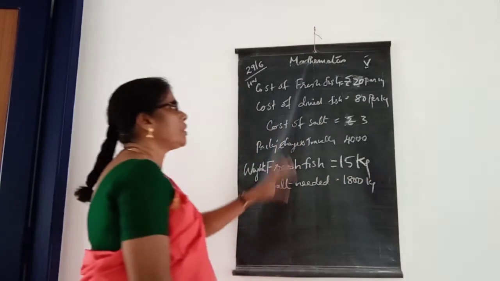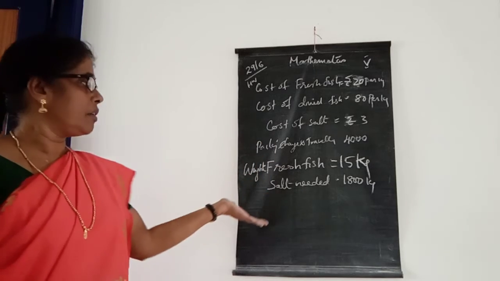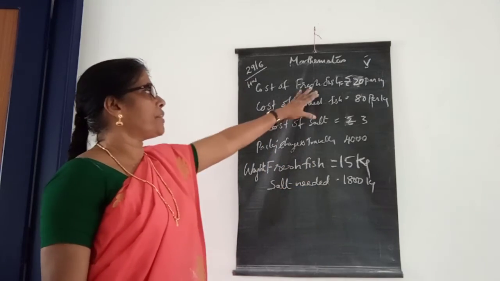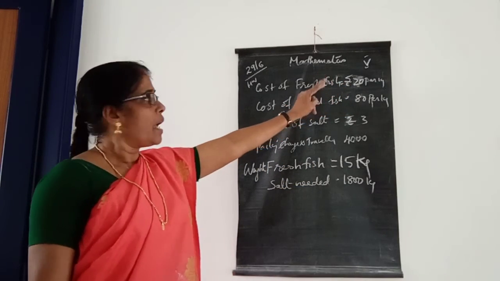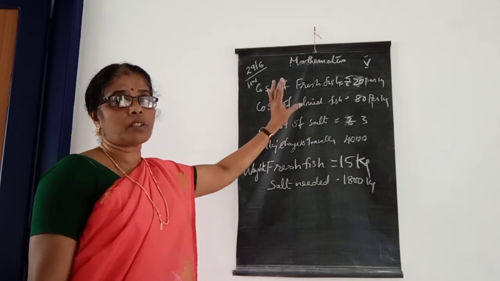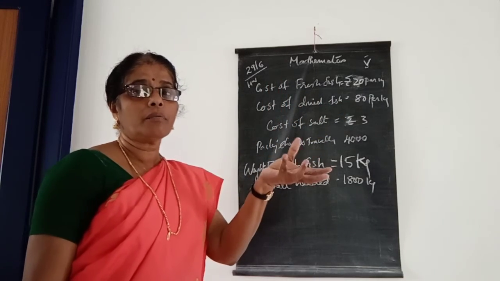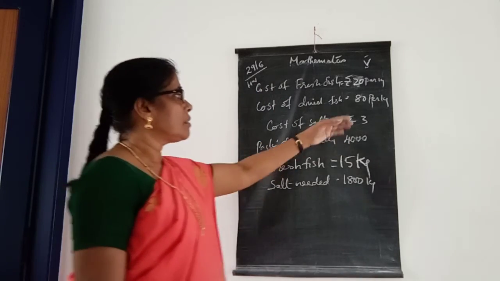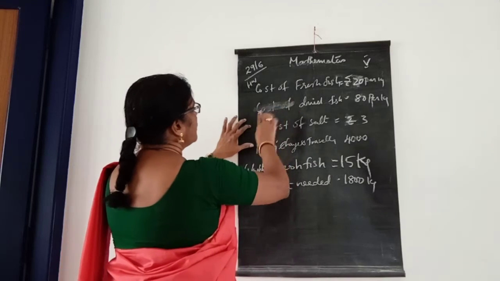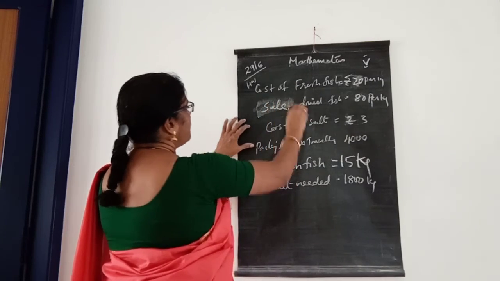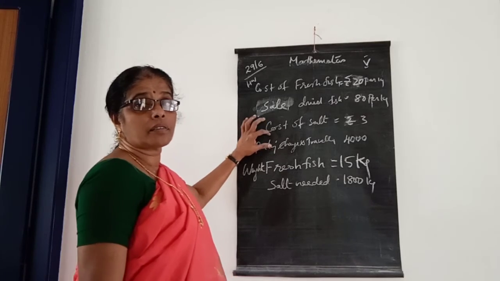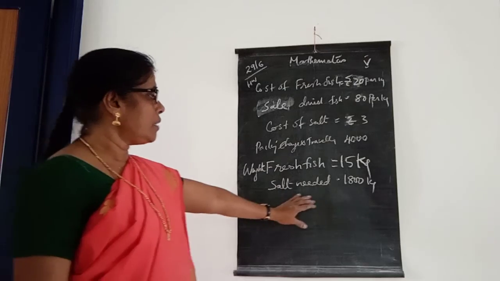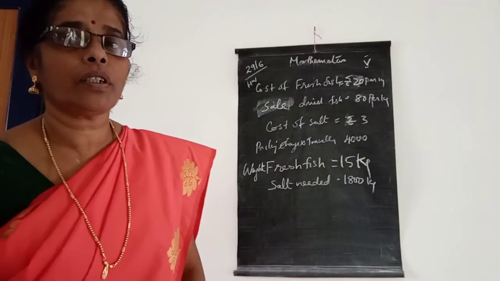1,800 kilograms. Okay, already given here. How much fresh fish is needed? 15 kilograms of fresh fish. And the cost of fresh fish is 20 per kilogram. And the cost of dried fish, that means when we are selling in the market, we will get 80. Okay, we are selling for this much, the sale of dried fish. Then next, cost of salt is 3 rupees, packing and traveling charges are 4,000 rupees, and salt needed is 1,800 kilograms. Okay, that is homework, children.